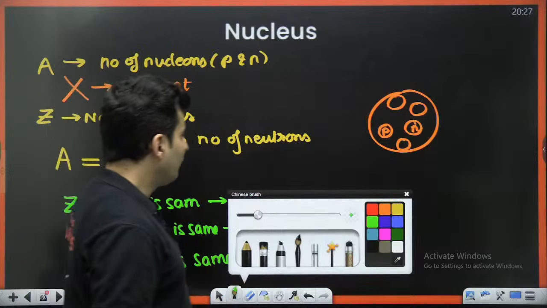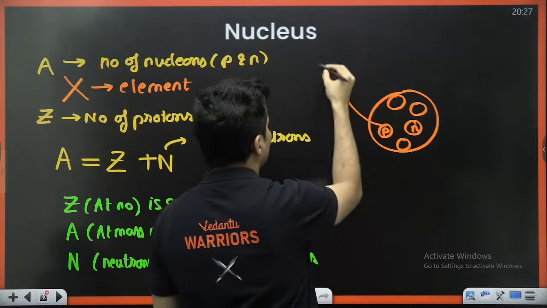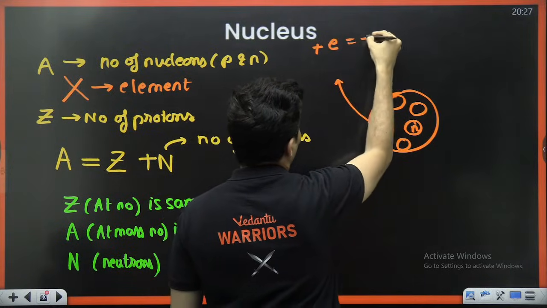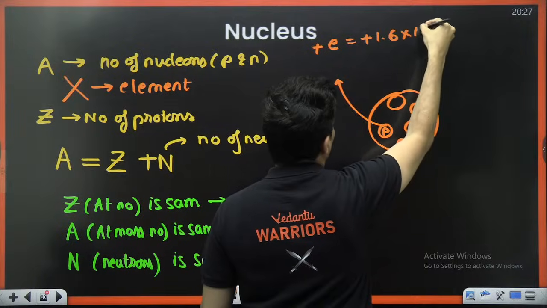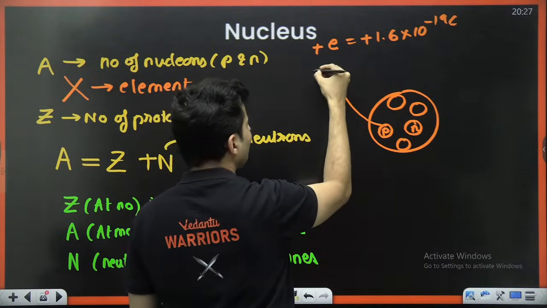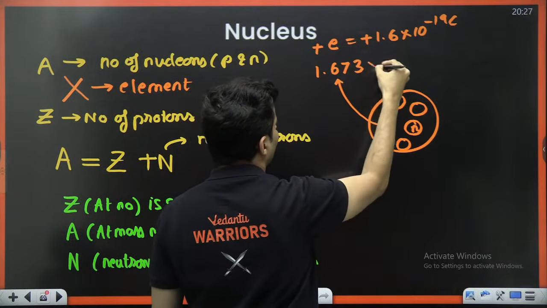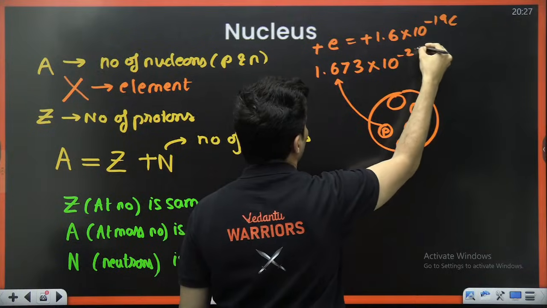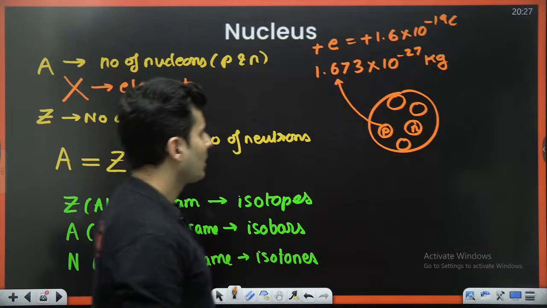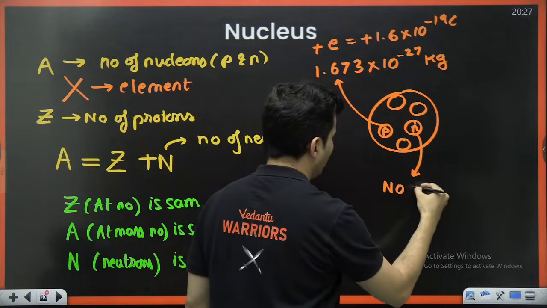If you talk about a proton, the charge on it is plus e, which is positive 1.6 × 10^-19 coulomb. The mass is 1.673 × 10^-27 kg. That's the mass of the proton. Whereas if you talk about the neutron, there is obviously no charge on it.